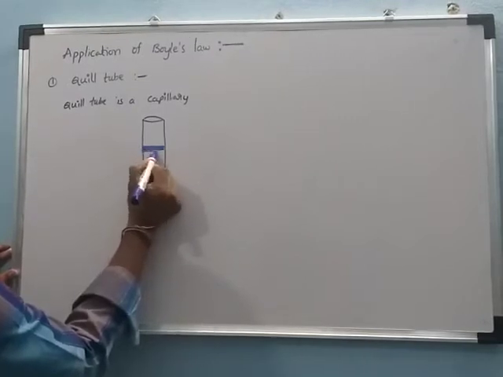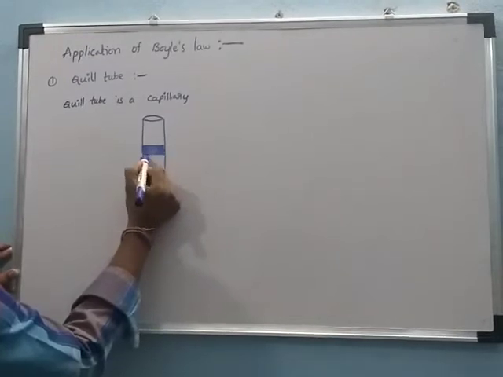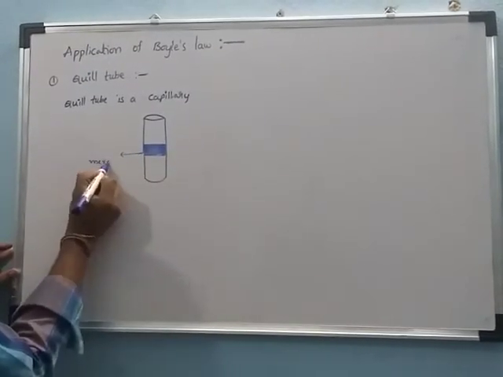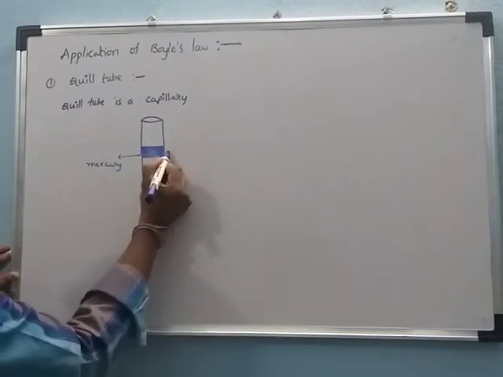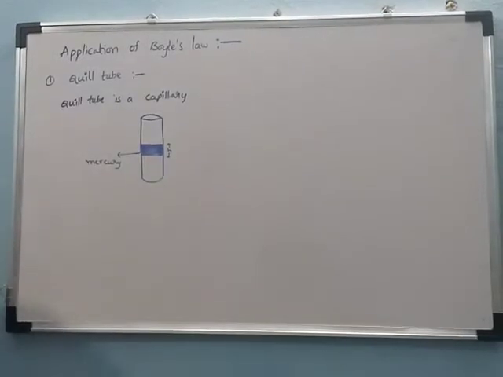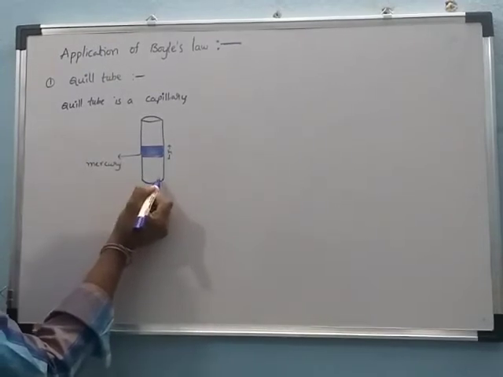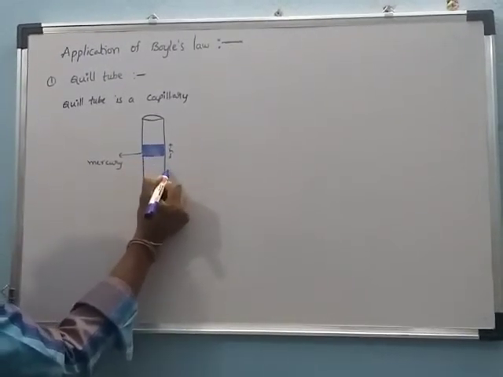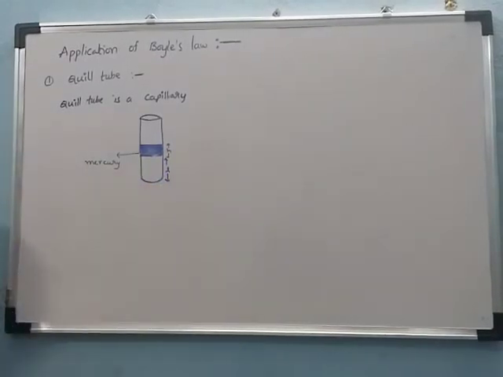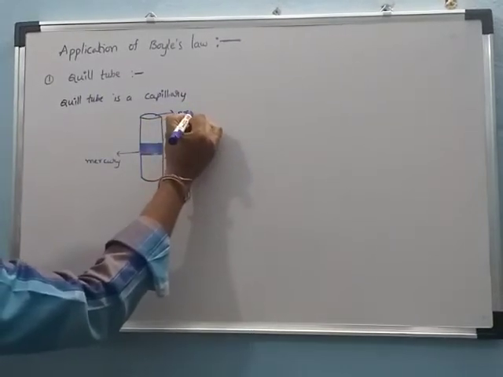The mercury has a height we consider as H. The closed end has an air column of length L, and the remaining part is the open end.